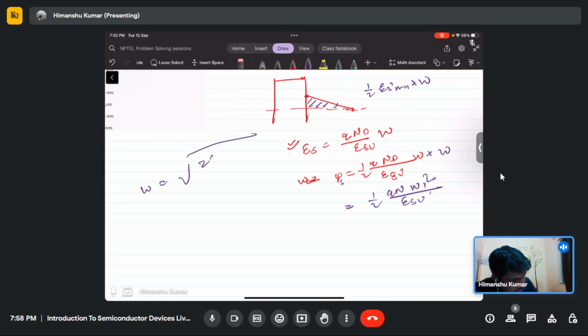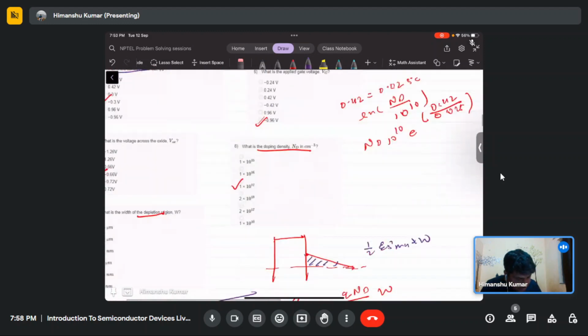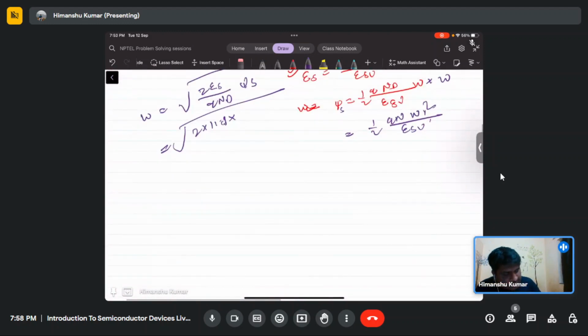If you take w to the other side, w will be equal to the square root of 2 epsilon si by q Nd times psi s. So if you put all the values, 2 times 11.9, or rather 11.8, multiplied by 8.854 into 10 power minus 14, divided by q, 1.6 into 10 power minus 19, multiplied by Nd, which is 10 power 17, then psi s is minus 0.3.